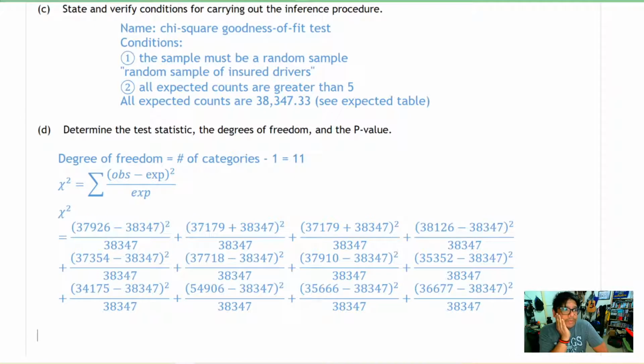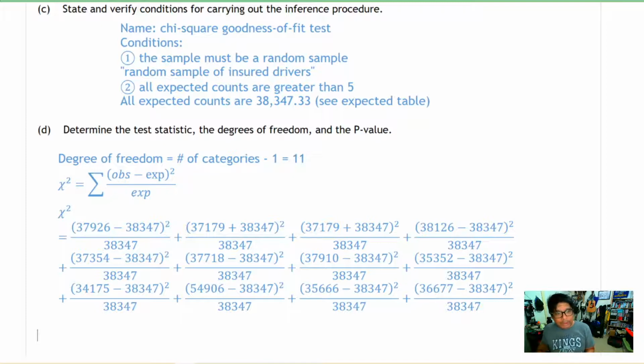Now, as we've seen many times before, the work here is just kind of for show, really, because we're going to do all the calculations on the calculator. We just want to have the opportunity to show the reader that we know how we would have done this had we had to resort to paper and pencil mathematics. So I highly doubt you're going to get something with 12 categories. Usually the most I see is 8. But be prepared for that.